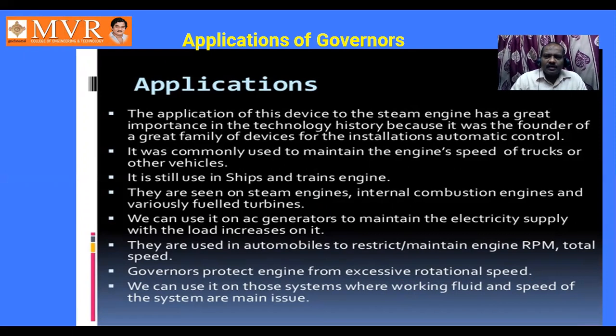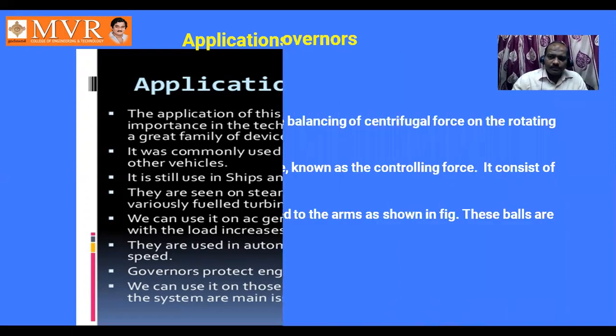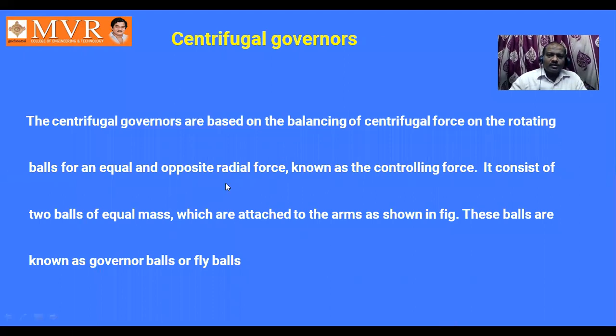So what is a governor? A device which controls the speed when a variation in the load is observed is called a governor. Next, centrifugal governor. As I told, we are going to discuss centrifugal governors and Watt governors.